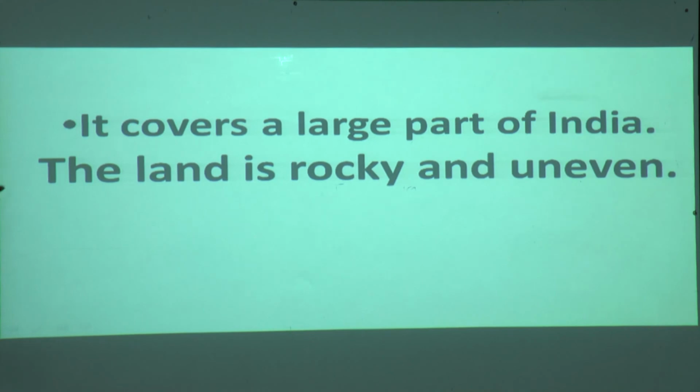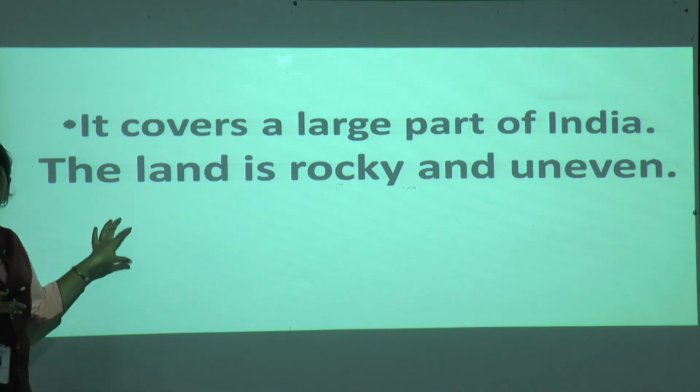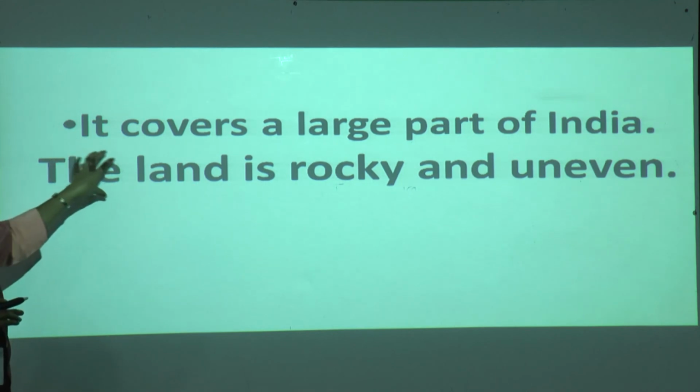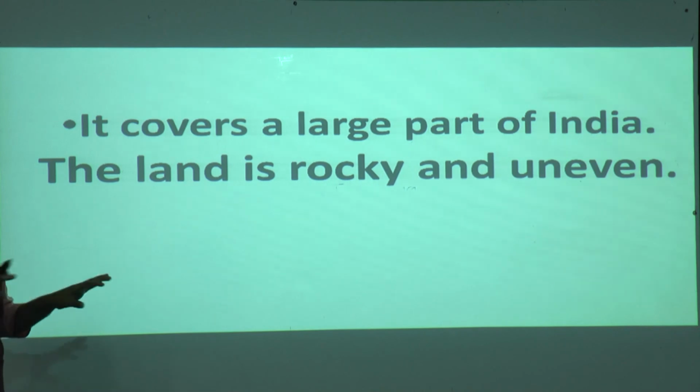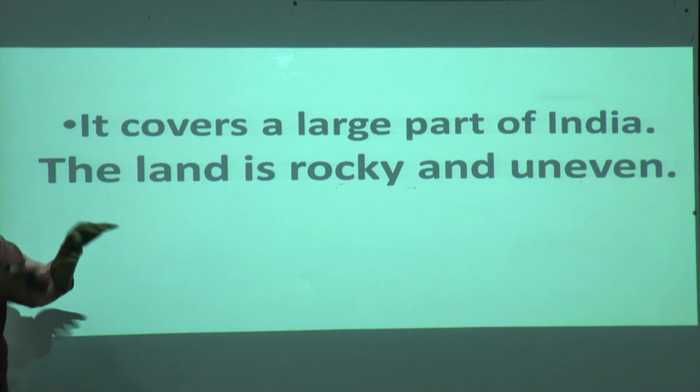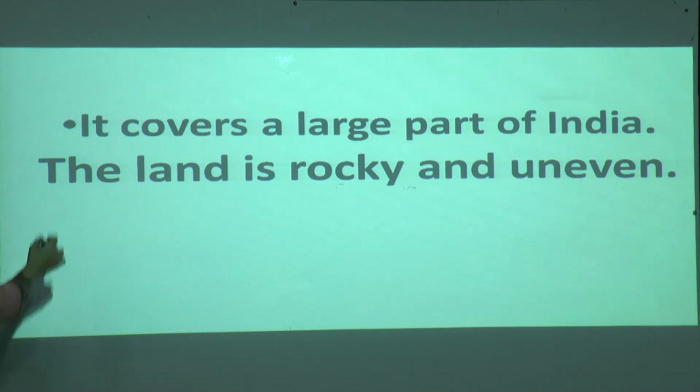It covers a large part of India. Yes, the southern plateau covers a large part of our India. The land is rocky. In the northern mountains, all the rivers flow, correct? And how is the land? The land is fertile. But in the southern plateau the land is rocky and uneven. It is not flat. It goes up and down, and there are some rocks.